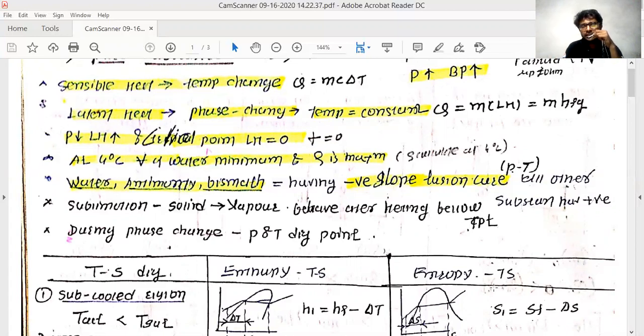The triple state line point in the PV diagram is denoted in line form, that horizontal line form, but if you draw the same on the PT diagram, it is in the form of a dot. That is the triple point.